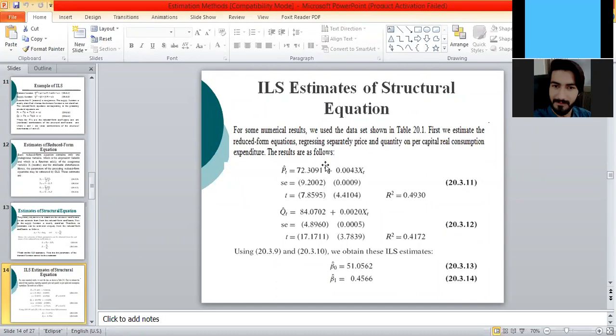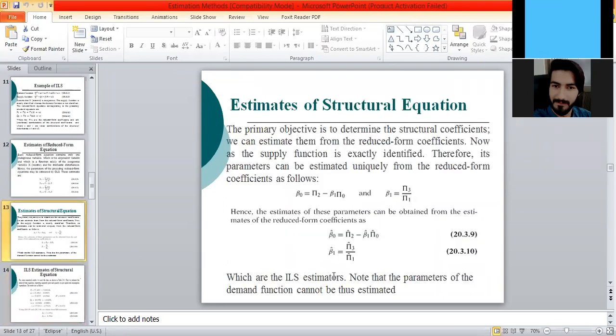Now these are the estimated values, and by using these estimated values we can determine the numerical values of the structural parameters. How? Look at this one. Divide pi 3 hat over pi 1 hat.